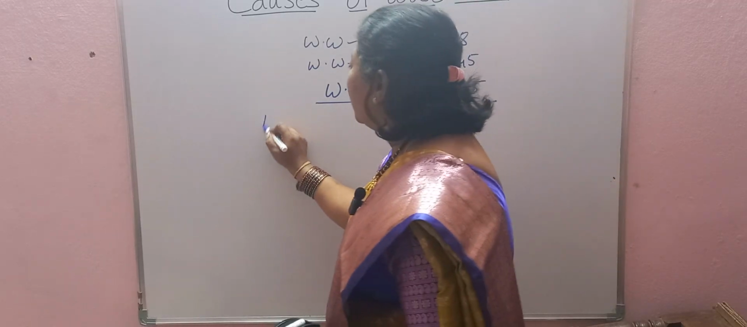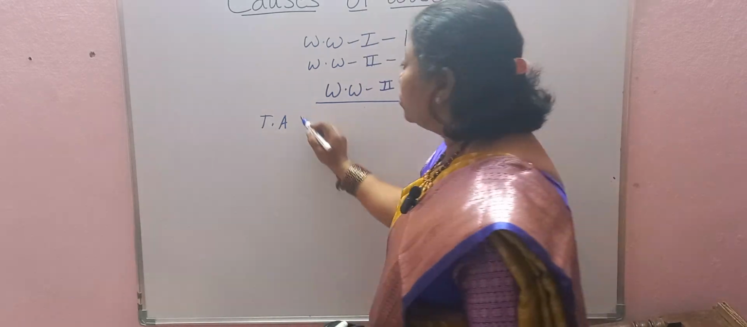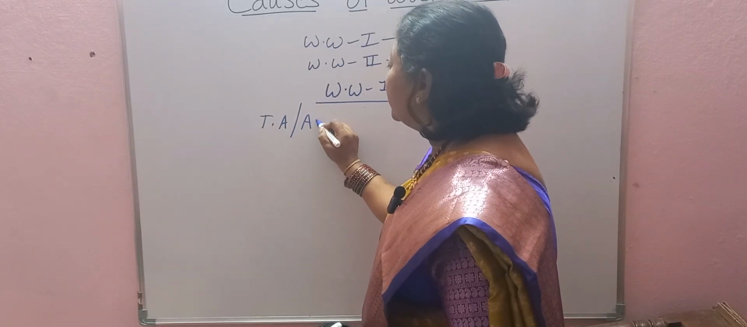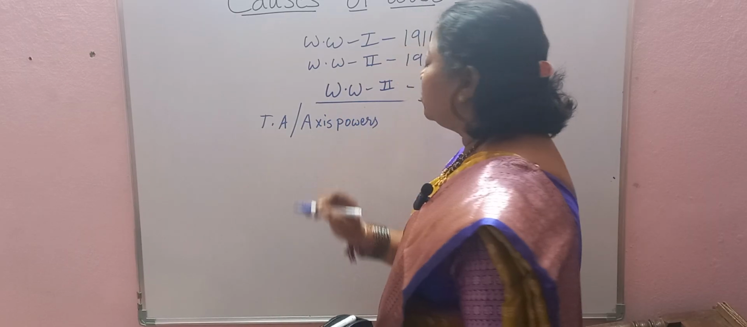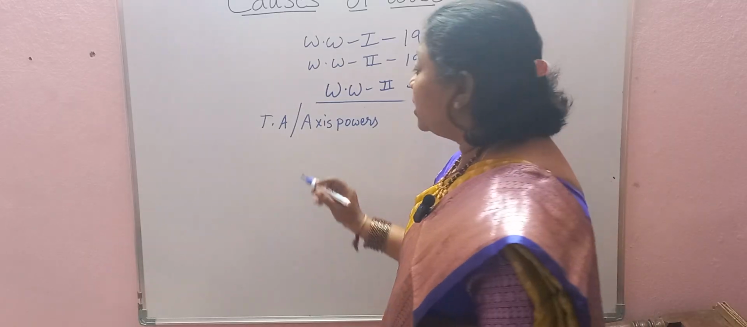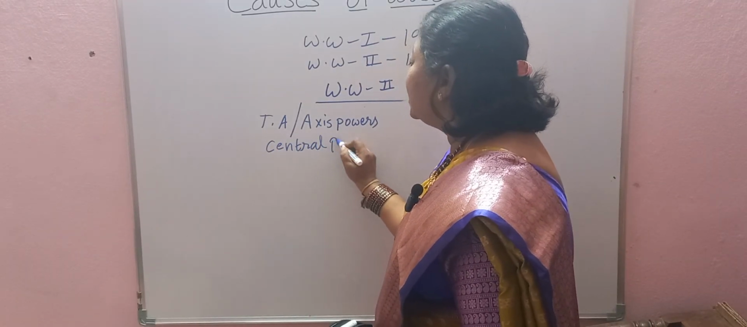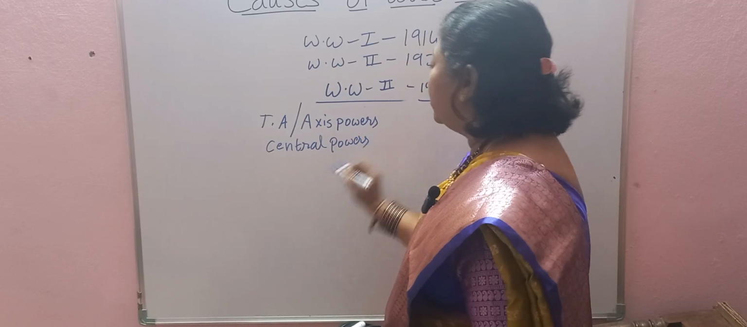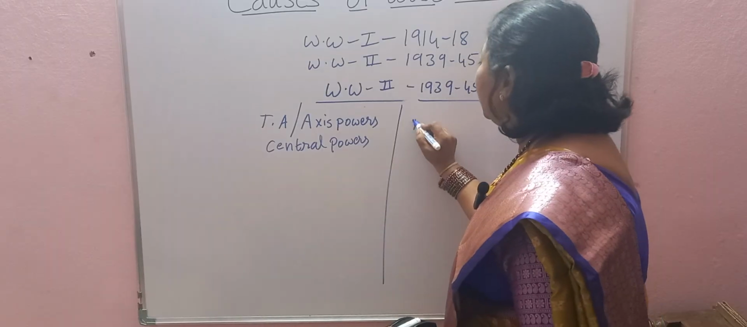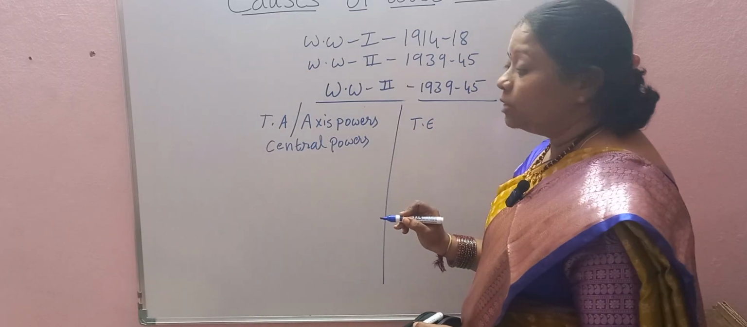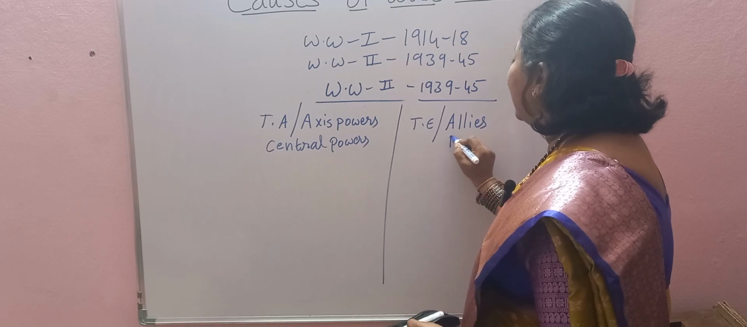Now here, Triple Alliance, the same Triple Alliance only, during the times of Second World War was named Axis powers, and it was also called Central powers. And this Triple Entente was named Allies powers.